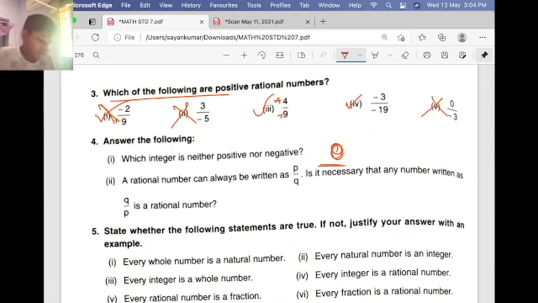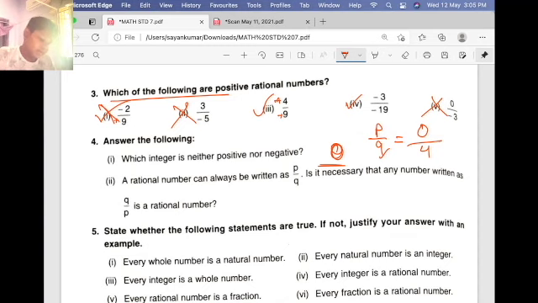A rational number can also be written as P by Q. Is it necessary that any number written as Q by P is a rational number? No. Why? A rational number can be written as P by Q. If I write P by Q equal to 0 by 4, now is it necessary that any number written as Q by P is rational?